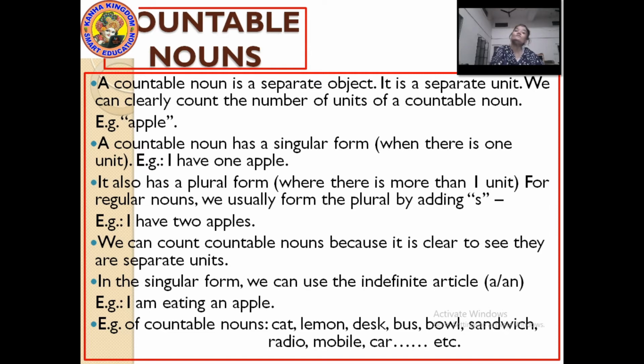Some examples of countable nouns were also given to you, like cat, lemon, desk, mobile, car, radio, bus, speaker, TV, bowl, bag, book, pencil, eraser, and it goes on. The list is infinite. Let's move after countable nouns to uncountable nouns.